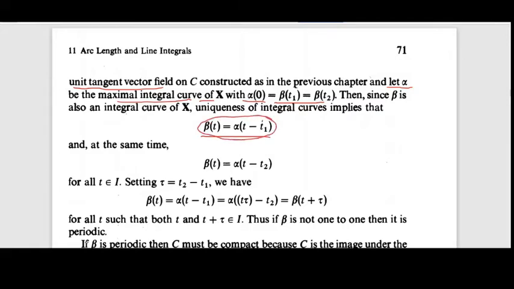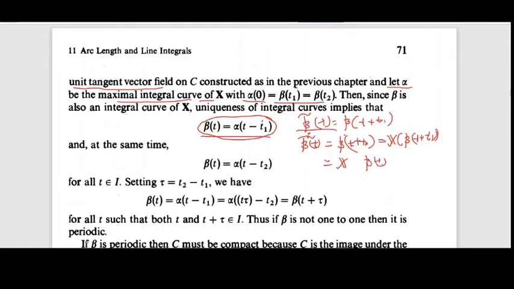If we define beta tilde of t equal to beta of t plus t1, then beta tilde dot, which is equal to beta dot of t plus t1, is x of beta of t plus t1. That means x of beta tilde of t.